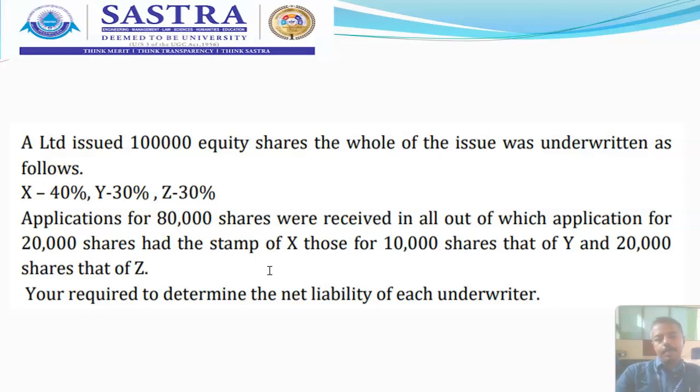So what is the total applications? Out of 1 lakh equity shares, the company received 80,000 applications. So the remaining 20,000 shares are the liability of the underwriters. Which means X will take 40% liability, Y will take 30% liability, and Z will take 30% liability. That has to be calculated.